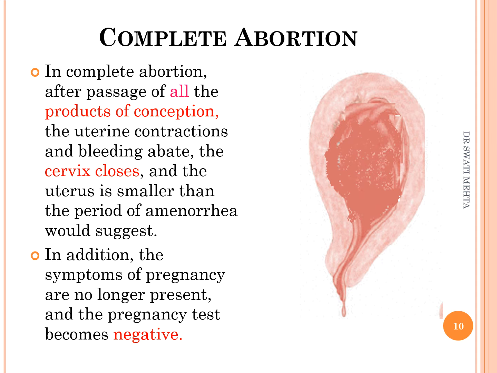Complete abortion means the placental portion and the fetal portion, or you can say the complete products of conception, came out from the uterus. When the patient comes to us, the size of the uterus is just like a normal uterus and the os is totally closed. The patient may have slight bleeding or there may not be any bleeding, but there is a history of pregnancy and something came out from the womb at home.